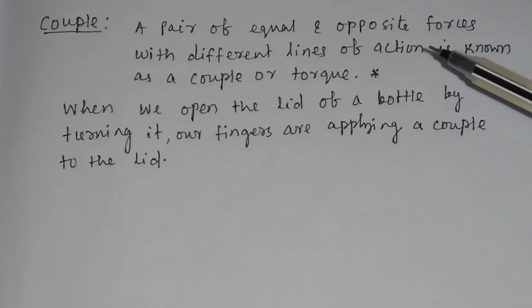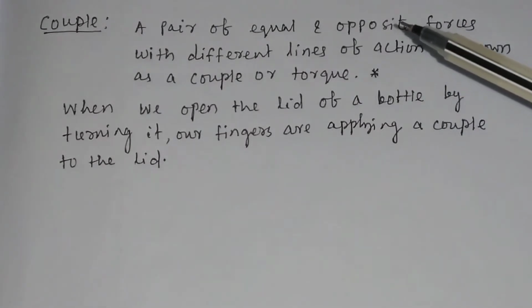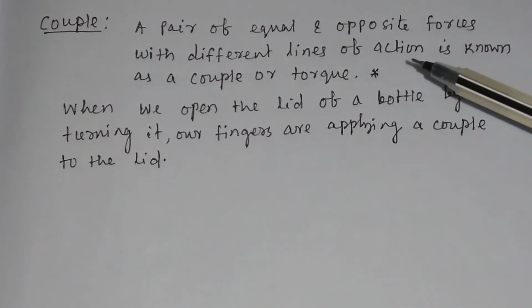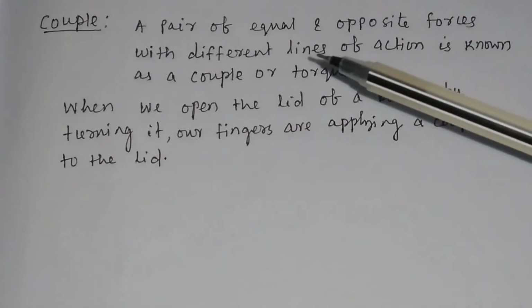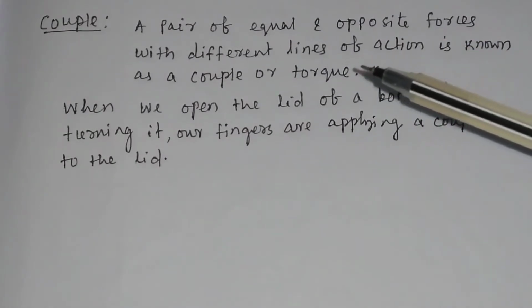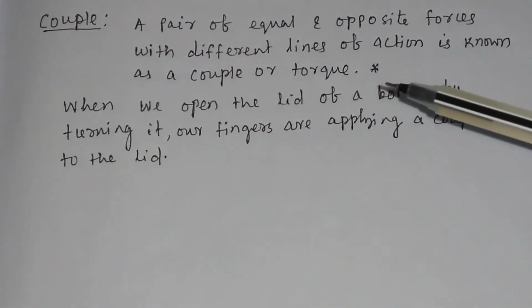So in couple you have two equal and opposite forces with different lines of action. You should remember this. The two opposite forces have different lines of action. And a couple produces rotation without translation.